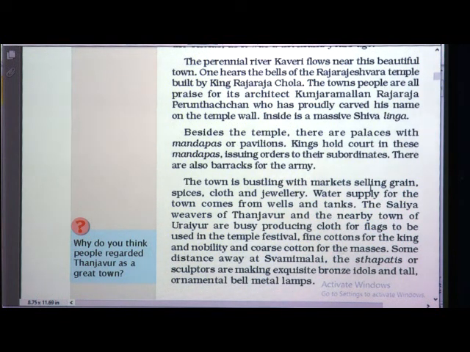Kings hold court in these mandapas. What do they do? The kings used to hold meetings in these mandapas, issuing orders to their subordinates. There are also barracks for the army. Barracks means again the houses for soldiers.